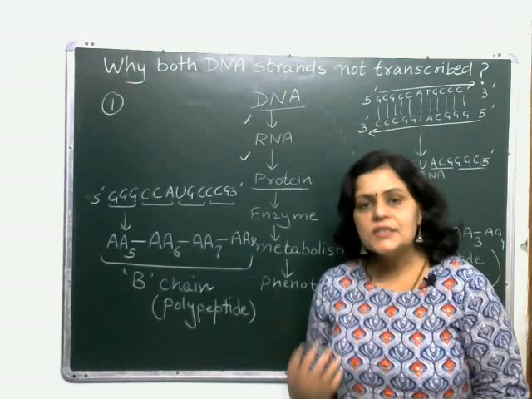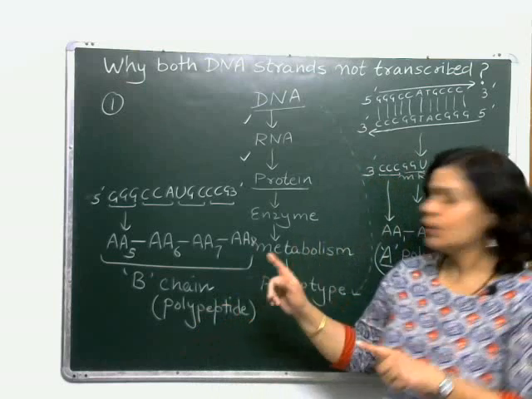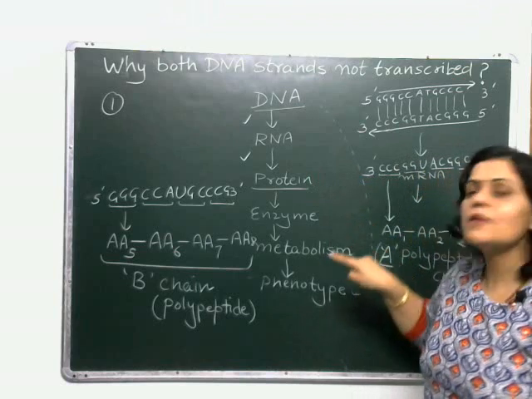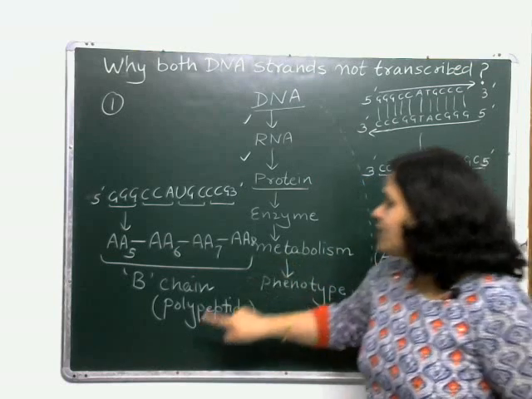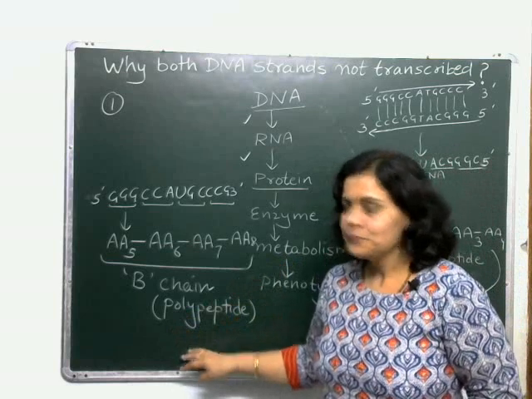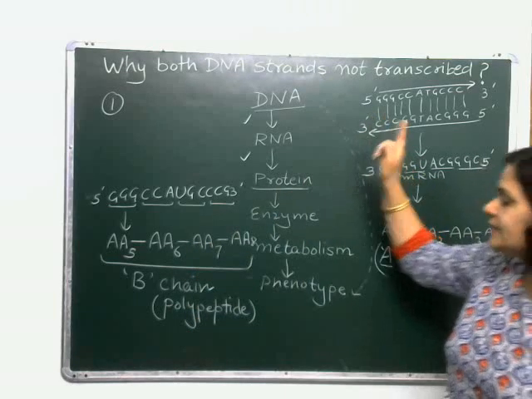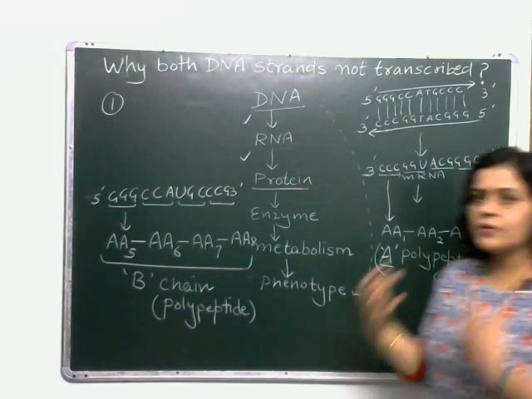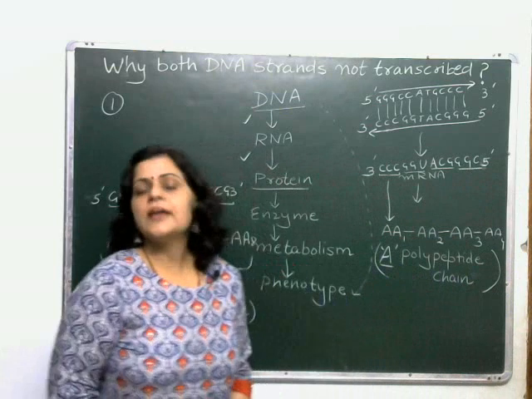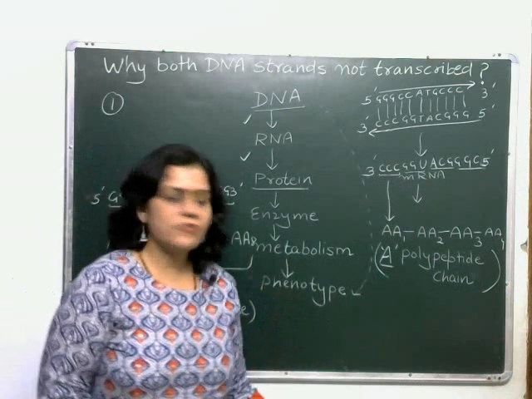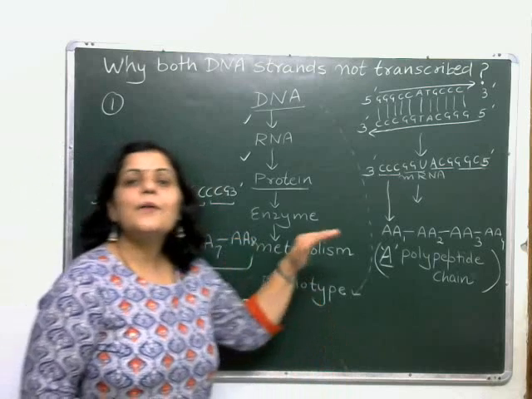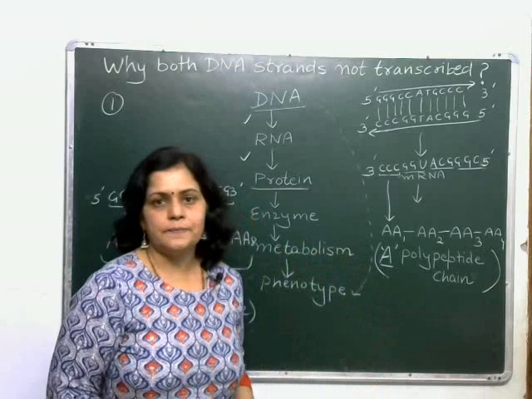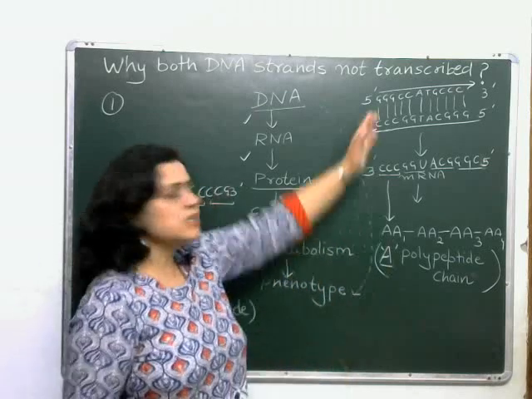Gene expression means, I just told you that proteins act as enzymes and they are responsible for giving phenotypes. So, which protein will be giving the phenotype here? Is this particular gene giving the B phenotype or the A phenotype? That will be a confusion for the cell. It will be very difficult for the cell to deal with this. This will complicate the gene expression, because which phenotype is to be given by this particular gene?